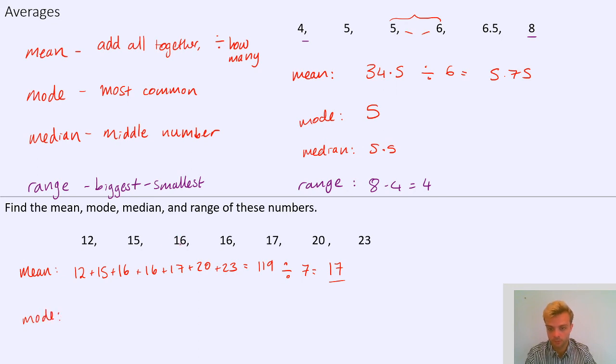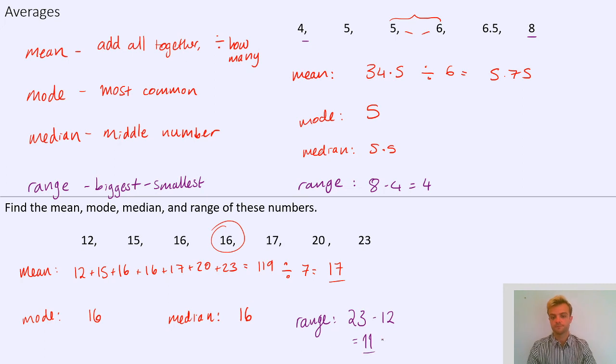The mode is quite simple. It's just the most common, which is 16. That was easy enough. There's just two 16s there, and it's the only number that there's two of. The median is the middle number, and in this case, there is one middle number. You can see now that I've circled it, there are 3 on either side, so it's in the middle. So 16 is the median. And finally, we have the range, which is the biggest number, which is 23, take away the smallest number, so the range is 11.